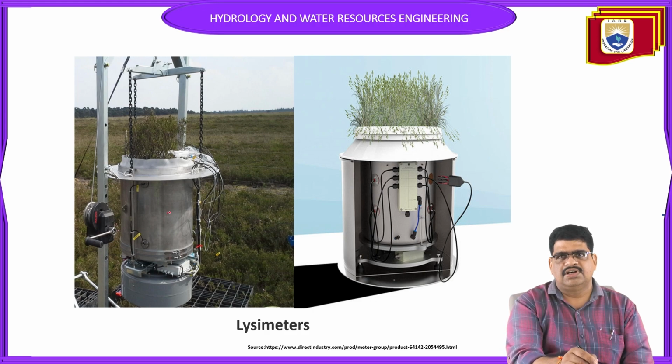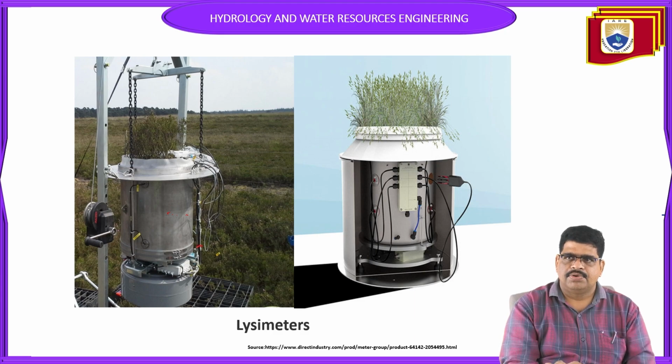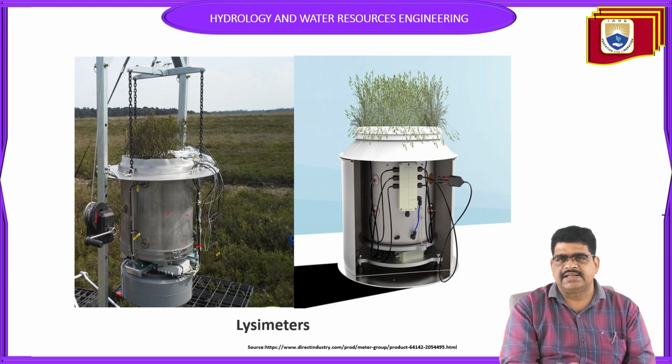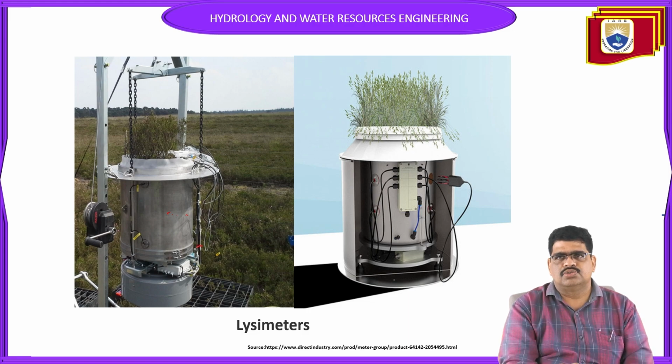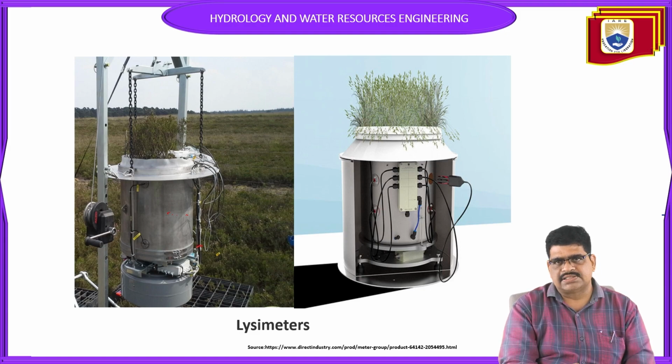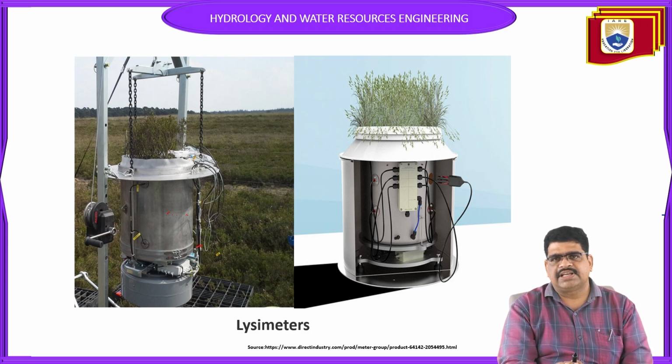From this equipment, the lysimeter, what do we have to find? By applying water continuously from the top, we find how much of the water is actually consumed during the entire growing period of the crop, and also how the water is utilized. From all this experiment and research, we find that some crops require some water depth.